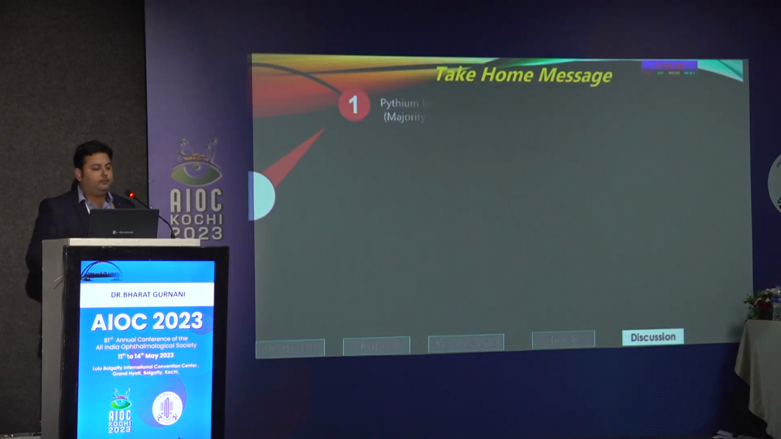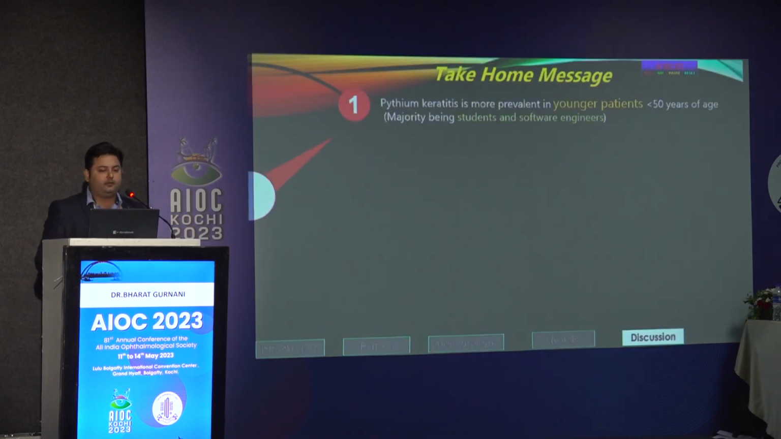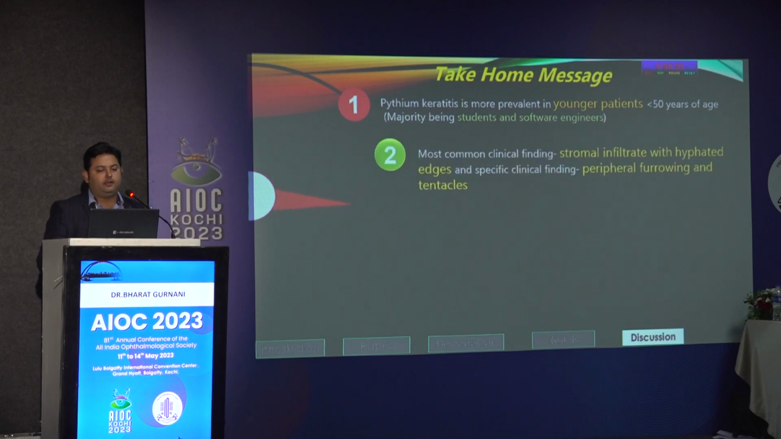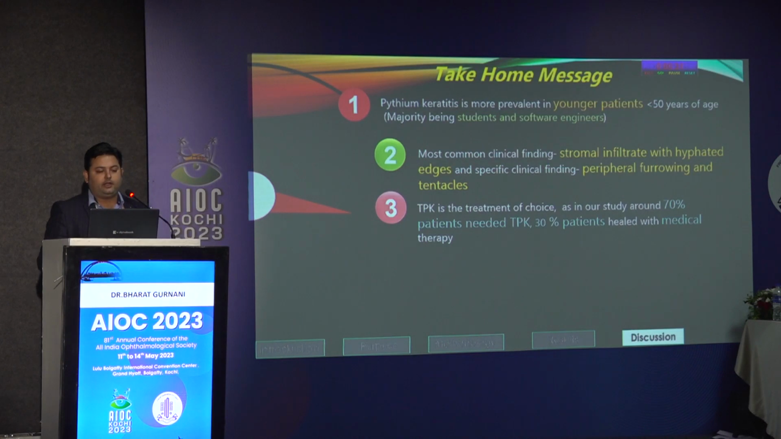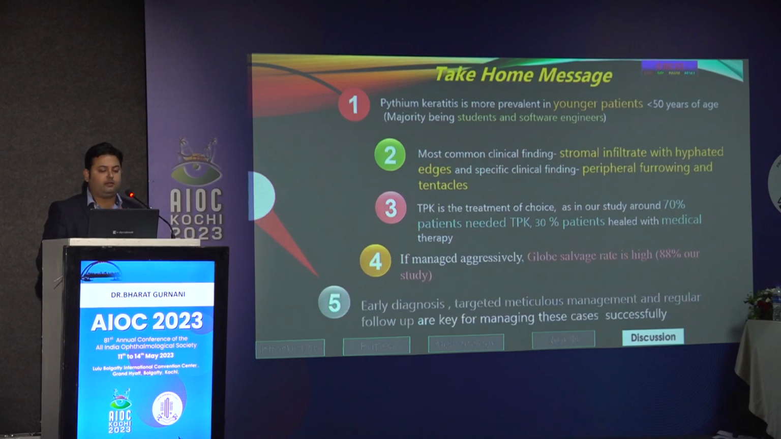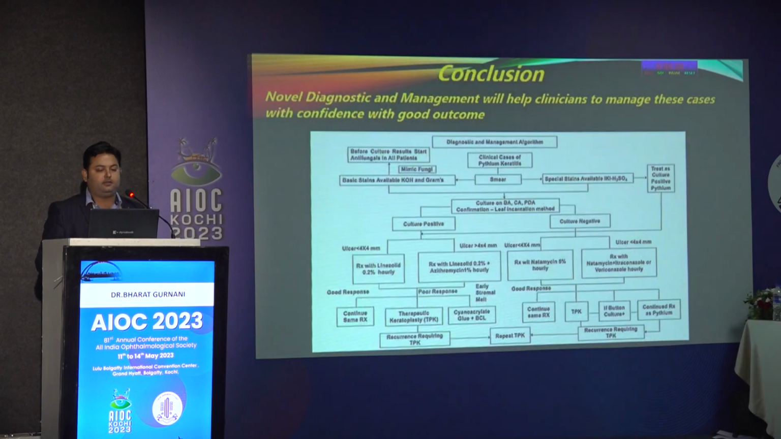So to sum up, pythium is more prevalent in the younger patient population. The most common clinical finding is stromal infiltrate with hyphate edges, and specific findings are peripheral furrowing and tentacles. TPK is the treatment of choice. 30% heal with medical treatment. If managed aggressively, globe salvage rate can be high. Early diagnosis, meticulous management, and regular follow-up are key in managing these cases.